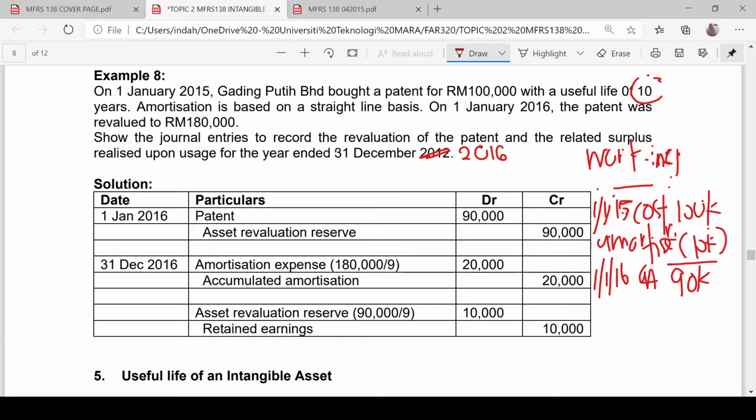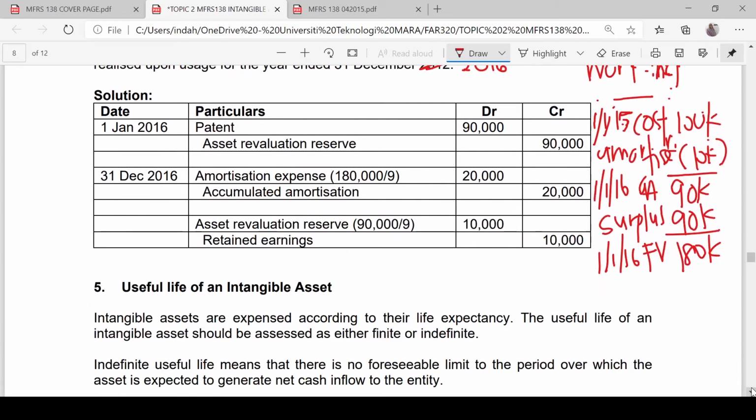And then what happened? On the same date, the patent was revalued. So the fair value or revalued amount of the patent was 180,000. There is a difference of 90,000. This is the surplus. Then we need to continue our working up to 31st December 2016.